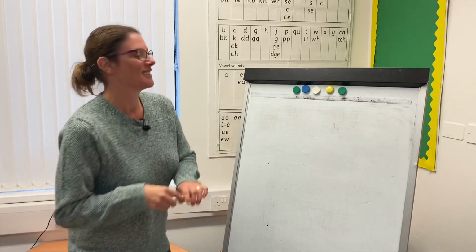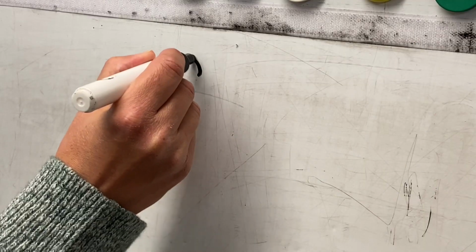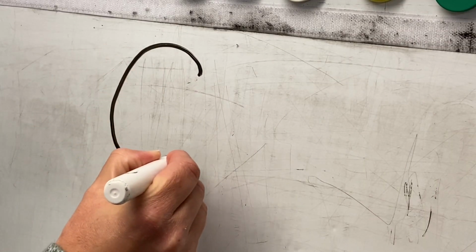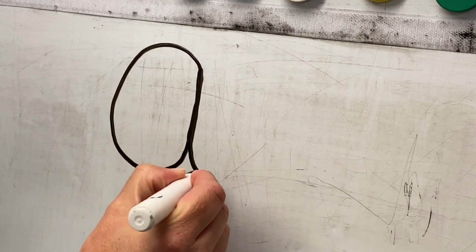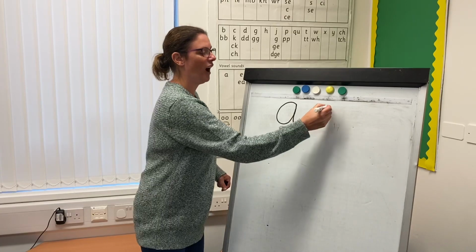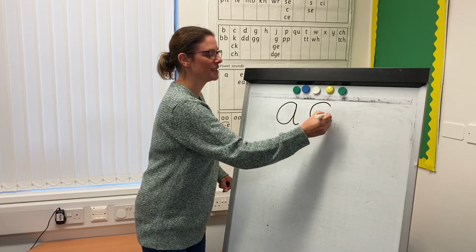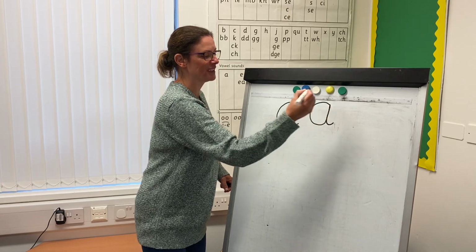So let's write it now on the board. So we start at the top, we go around the apple and down the leaf. Around the apple and down the leaf.